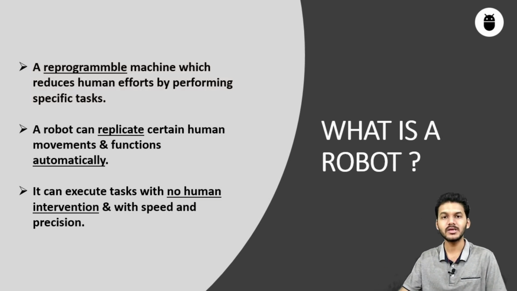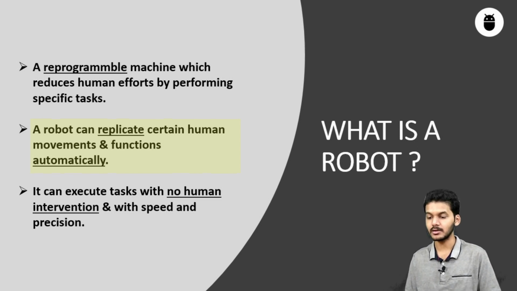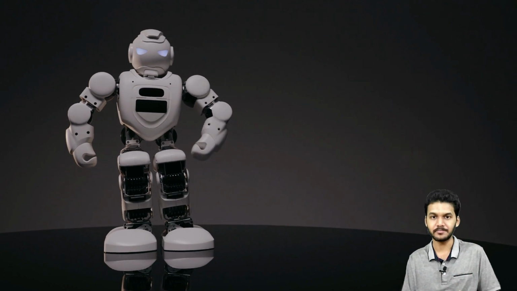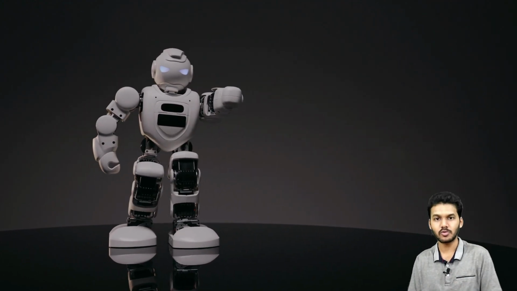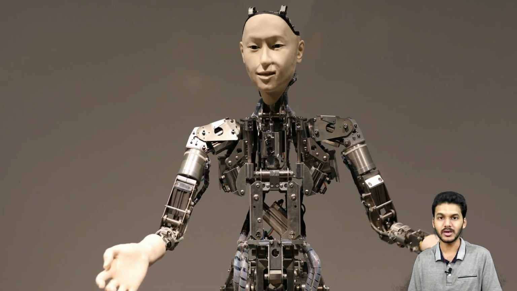Moving on to the next point, our second point says that a robot can replicate certain human movements and functions automatically. This point tells us that a robot can copy or perform actions similar to a human, and that too autonomously. In this era, we have humanoid robots, which means robots in the form of humans.